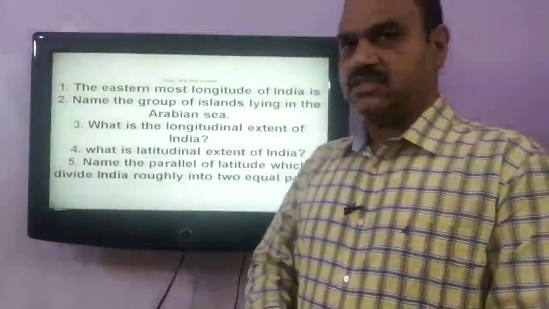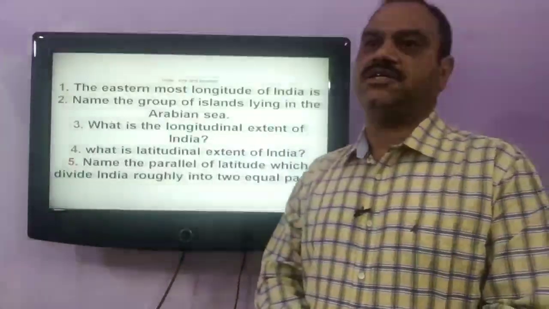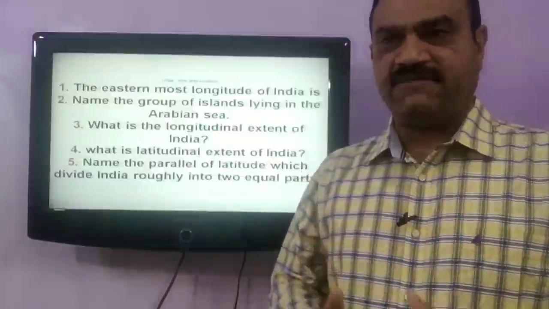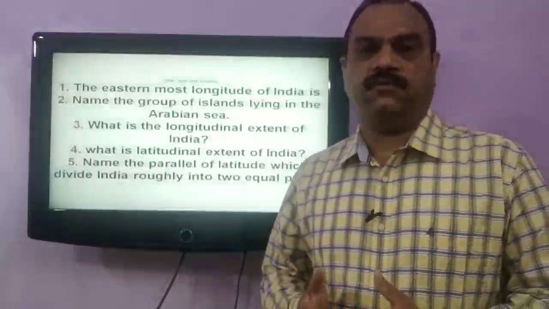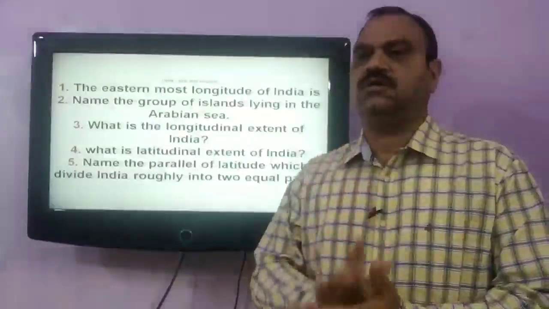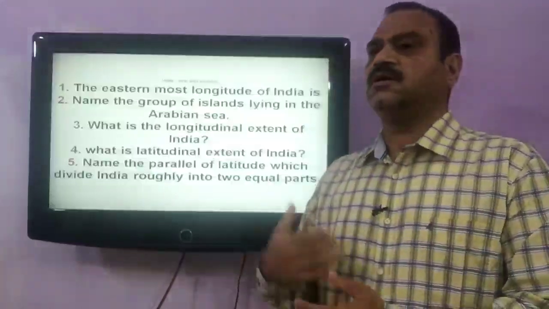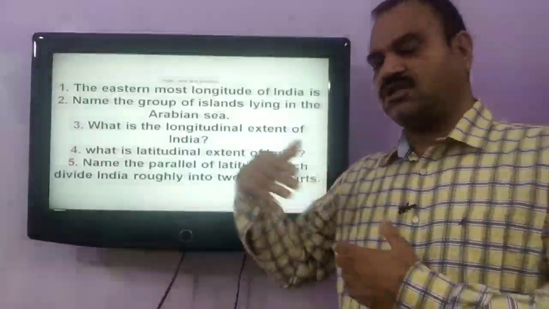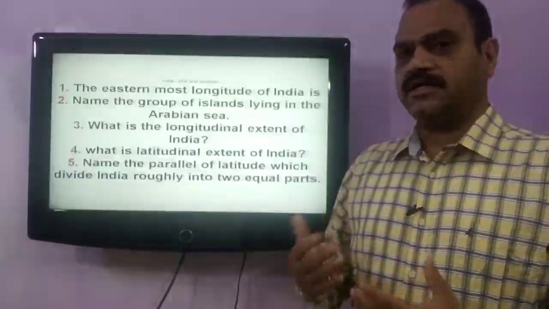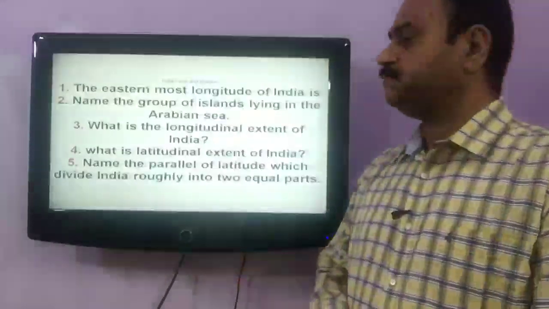So the first question is, the easternmost longitude of India is 97 degree 25 minutes. This is the easternmost longitude that is in the state of Arunachal Pradesh. So Arunachal Pradesh is the easternmost state of India and the easternmost longitude is 97 degree 25 minutes east.